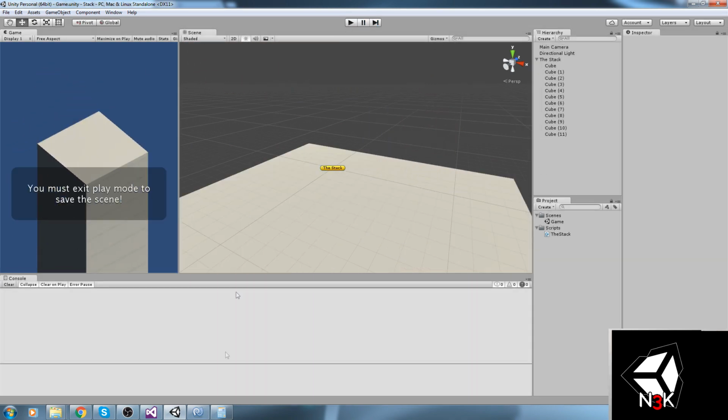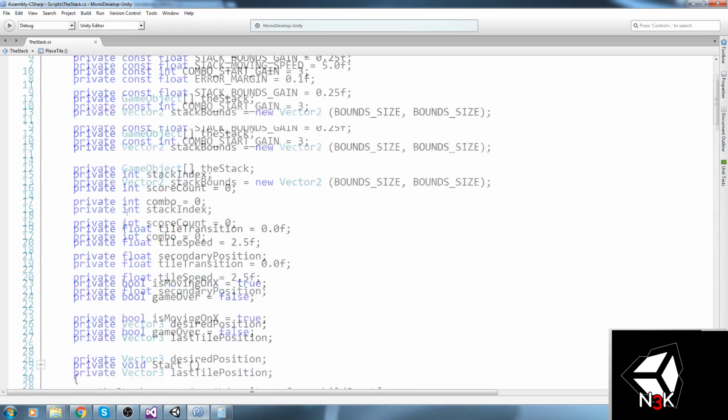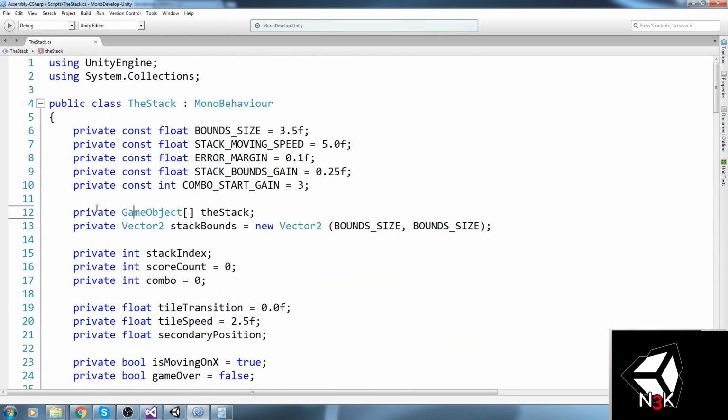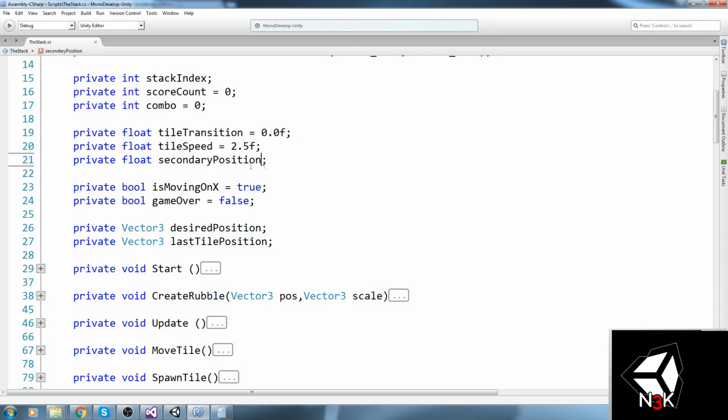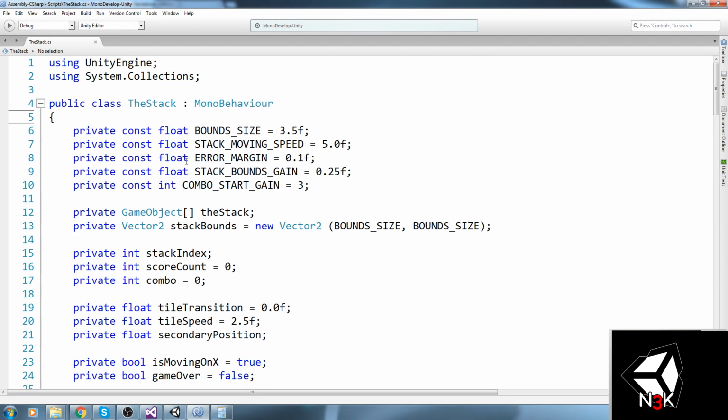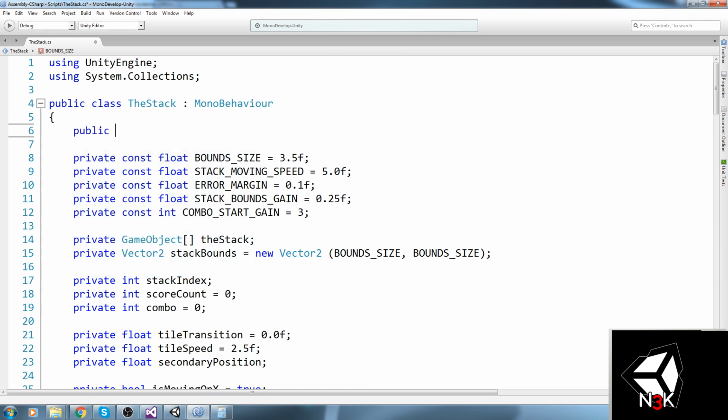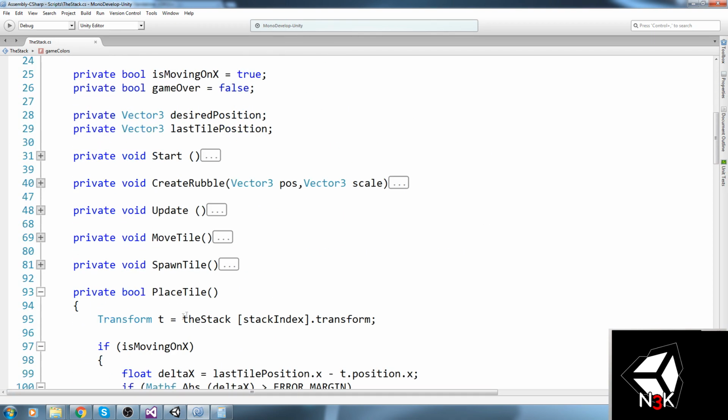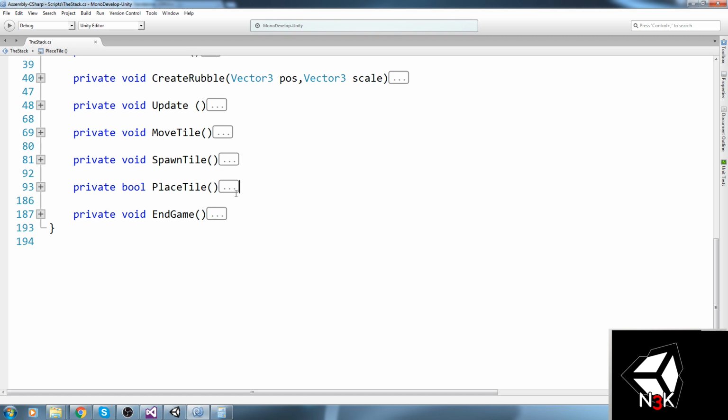Alright, so let's do it. As far as the color goes, I think I'll be lerping in between 4 different colors, and wow, we have a lot of fields. This is going to be our first public field. Let's do a public color array, Color32, because that's less expensive on the CPU. And we're going to say gameColors. Right, so gameColors is going to be an array of, say, 4 colors, like this. And we're going to be lerping in between those, so let's go ahead and just create a function for that.